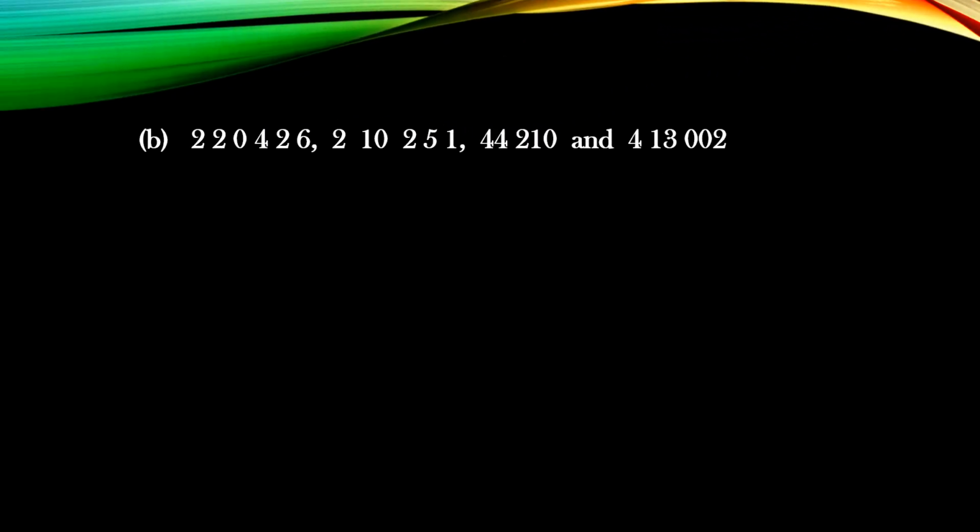Now next question, children. Here you can see there are numbers of 6-digit numbers and 5-digit numbers. All you have to add on. So before placing the numbers, you have to write down the places: ones, tens, hundreds, thousands, 10,000, lakh. Always start from the ones. Then the first 6-digit number is 2,20,426. This way children you will write. Then next add on